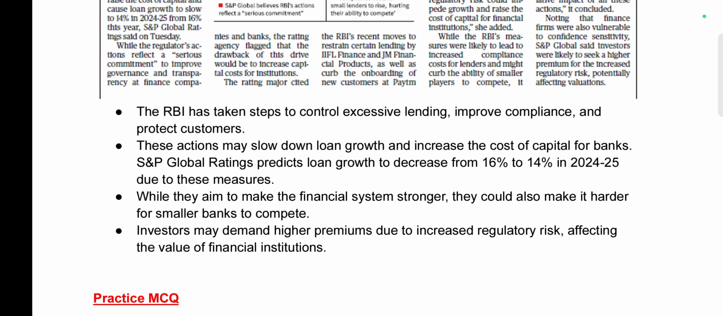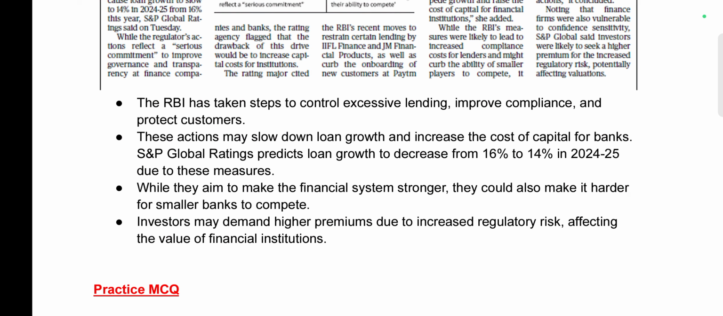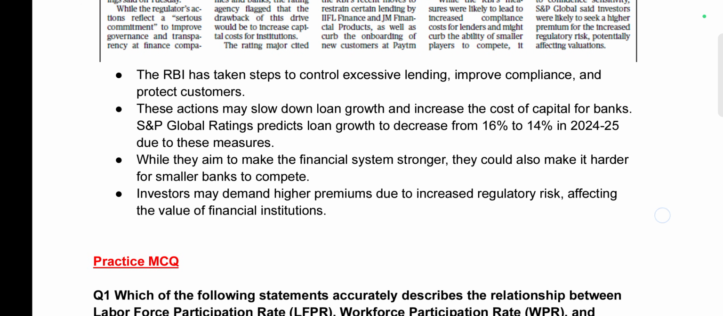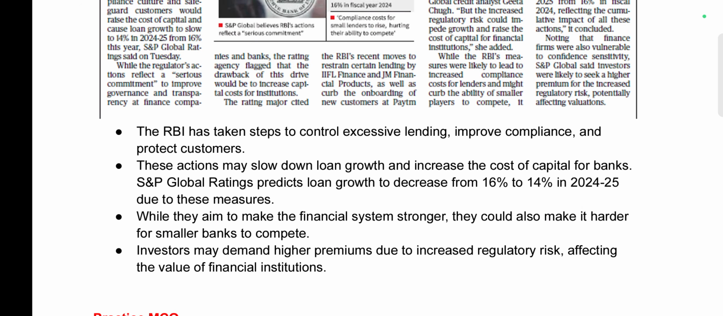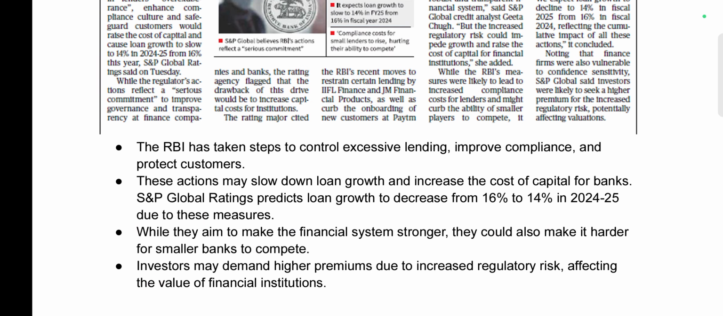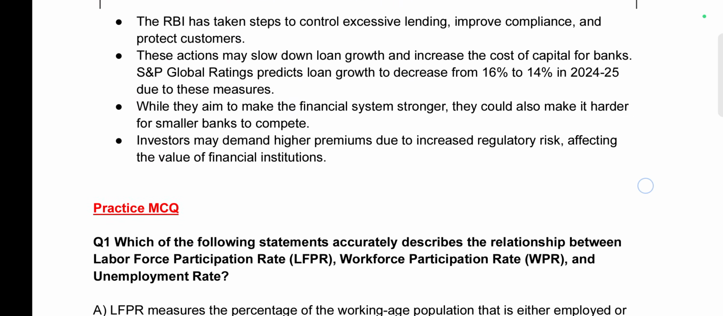Obviously, if the RBI does regulatory tightening, the banks will hesitate in giving loans at cheaper rates, and subsequently the lending market will be affected. While they aim to make the financial system stronger, they also could make it harder for smaller banks to compete. Investors may demand higher premiums due to increased regulatory risk, affecting the value of financial institutions. So these were the articles that were important for today's daily current affairs analysis.